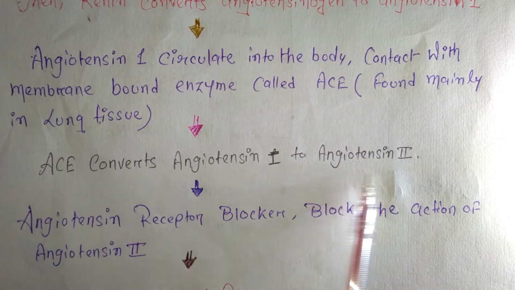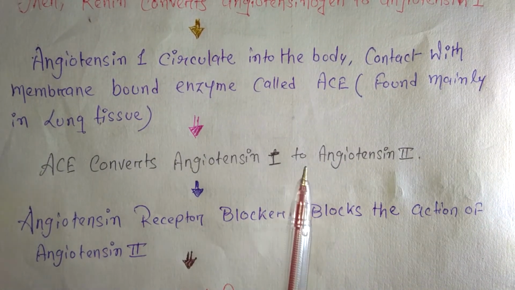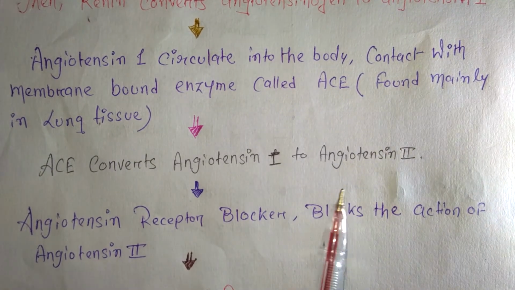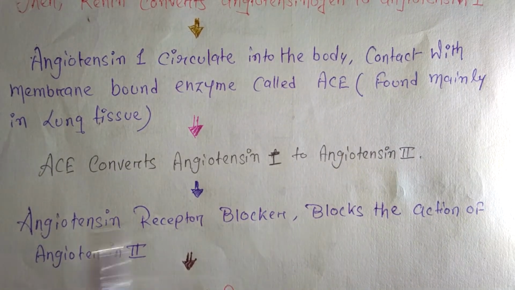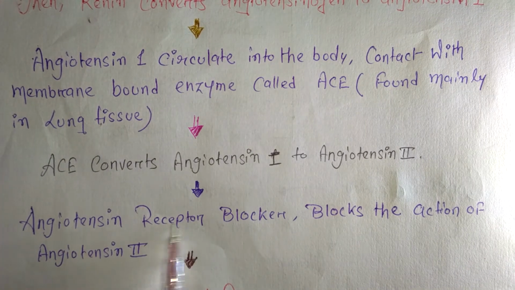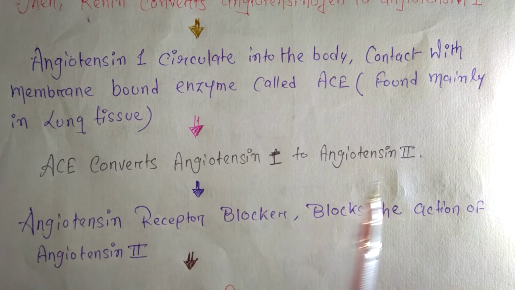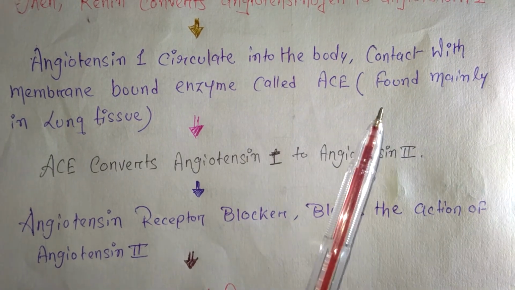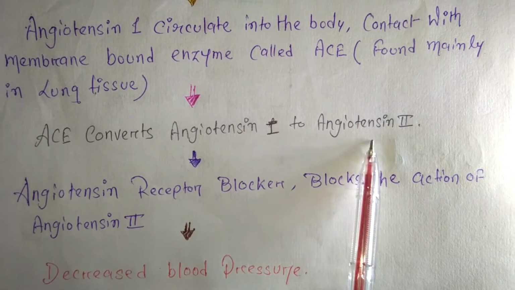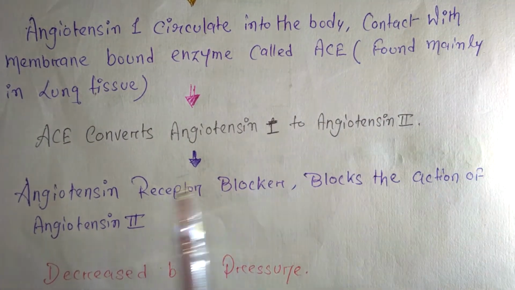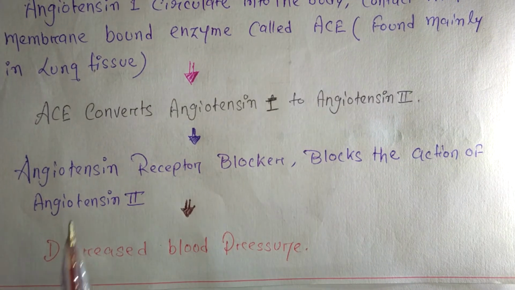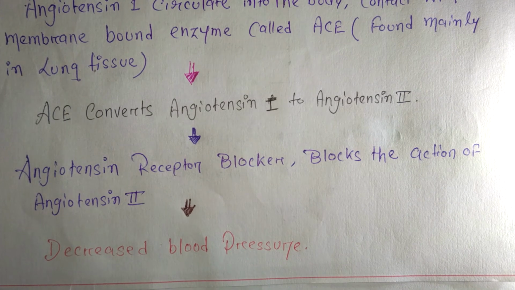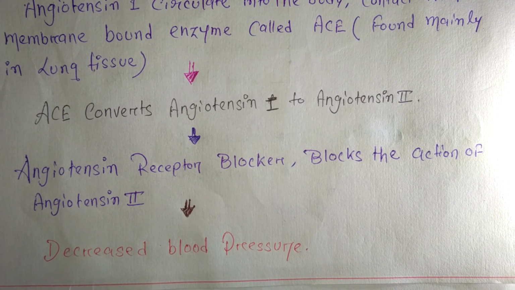Now angiotensin 2 will do its action of increasing the blood pressure. But then comes the angiotensin receptor blocker, which blocks the function of angiotensin 2 at the receptor. Then automatically the blood pressure will decrease. I hope it's clear. If you have any doubt, let me know. Thank you.